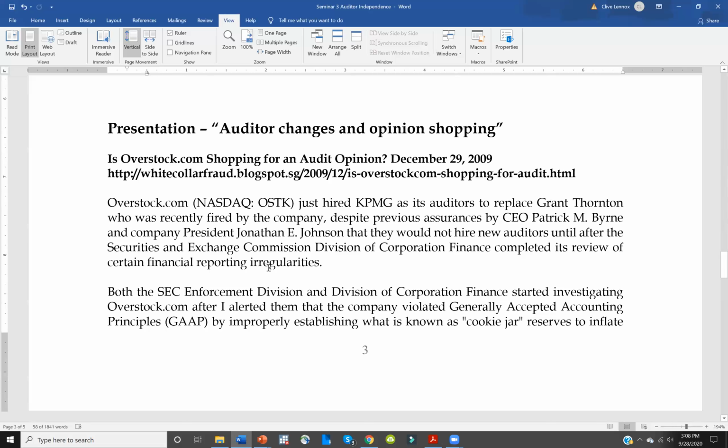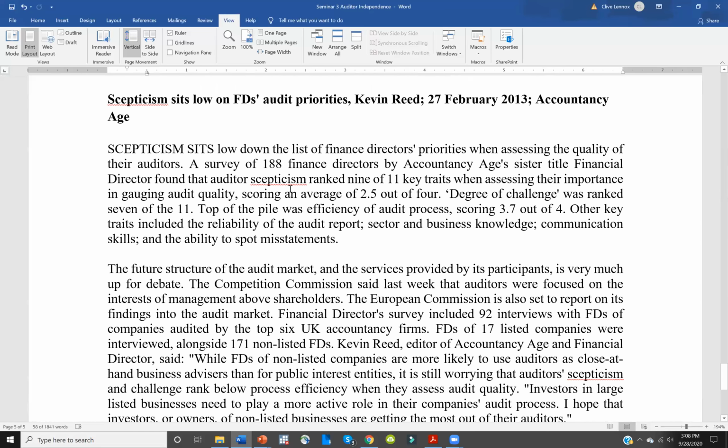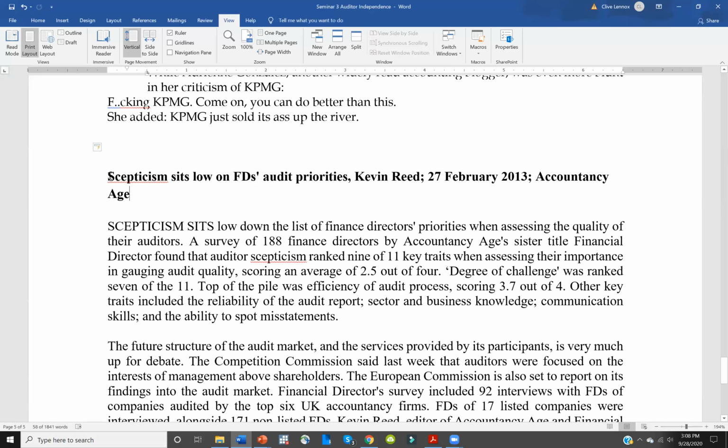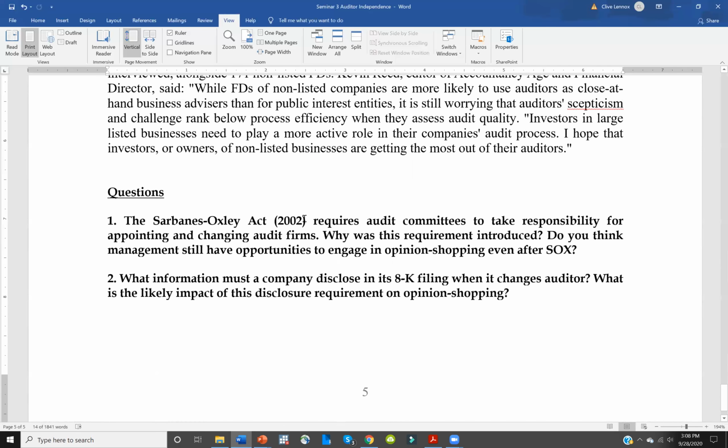This is an article relating to a company called Overstock.com, which was accused by an online blogger of opinion shopping. There's some information there relating to this company. And then here's an article from Accountancy Age in 2013, which is talking about financial directors: how much do they want auditors to really be skeptical and to really be independent? So those are some articles and a couple of questions here.